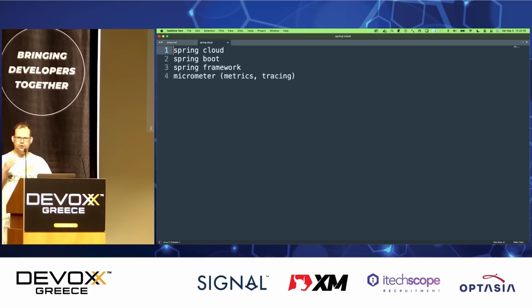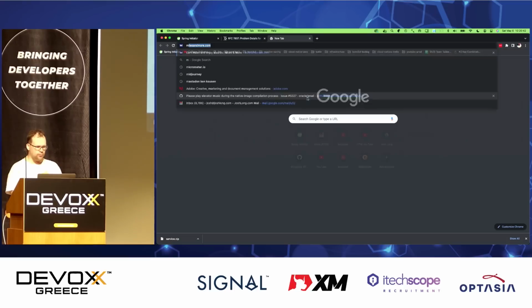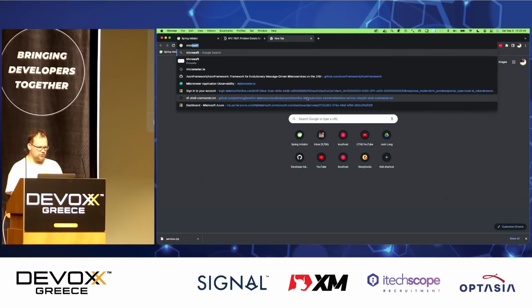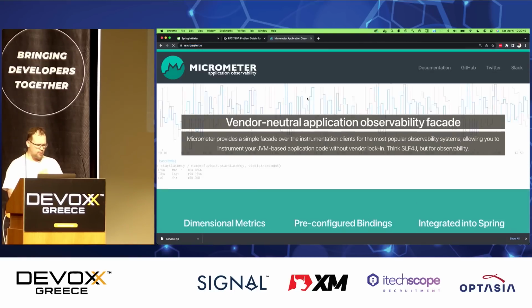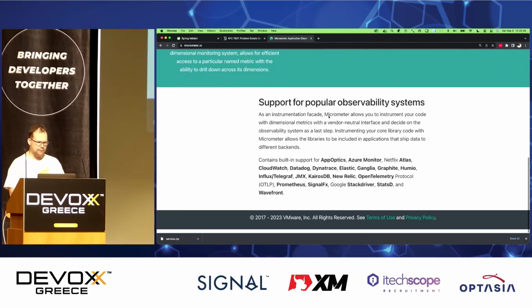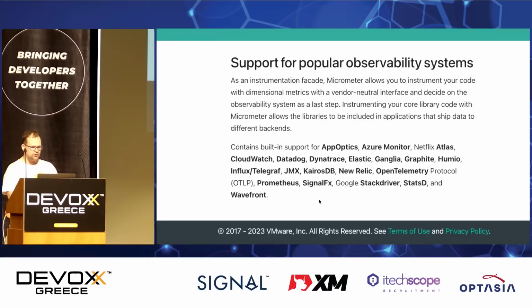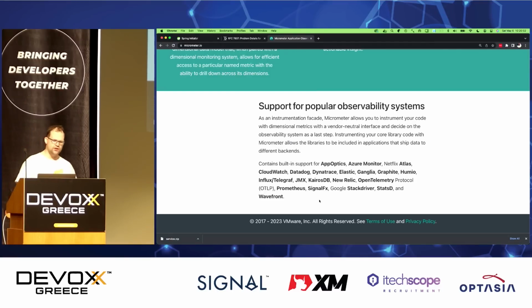So now Micrometer, which is a very good project for observability, micrometer.io. Micrometer has lots of good adapters and integrations for all sorts of different time series databases like Prometheus and